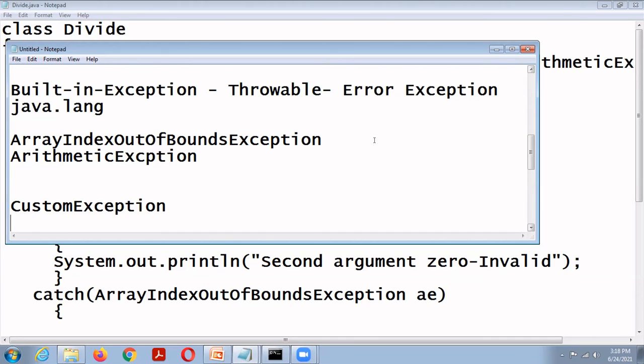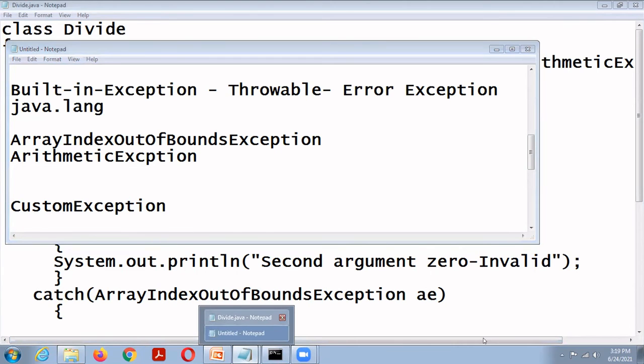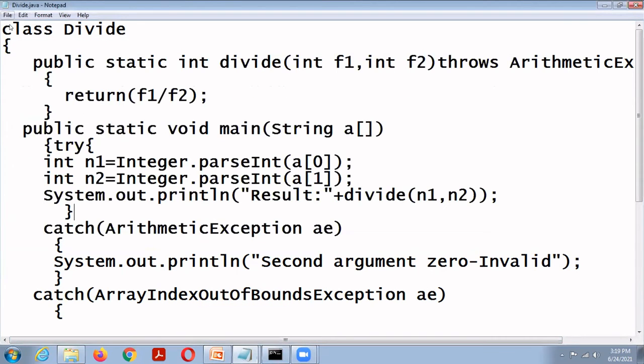Now I am going to create one exception, the minimum balance exception. The user-defined exception class must extend Exception.